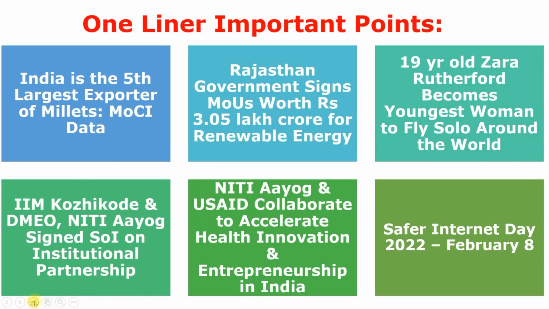Now we are moving to the one-liner important points. First point, India is the 5th largest exporter of millet. We already covered this point. Rajasthan government signs MOU worth rupees 3.05 lakh crore for renewable energy. So recently the Invest Rajasthan campaign was started, and they tied up with so many companies and signed so many letters of intent with major players in the renewable energy sector, and they captured investment of rupees 3.05 lakh crore, especially in Rajasthan. And remember, Governor is Kalraj Mishra and Chief Minister is Ashok Gehlot.